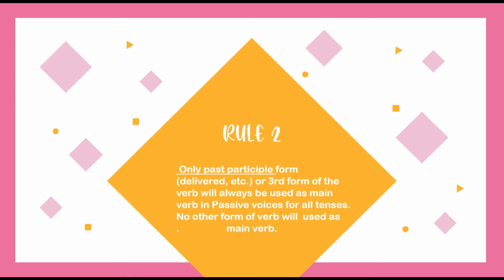Rule number 2. Only past participle form or third form of the verb will always be used as main verb in passive voice for all tenses. No other form of verb will be used as main verb. Look, this rule is too easy, right? Then let's go to rule number 3.